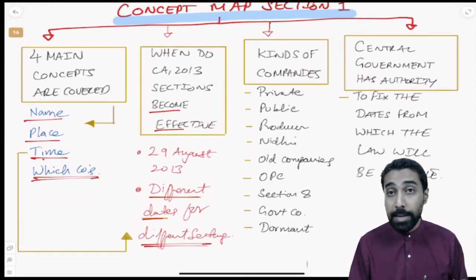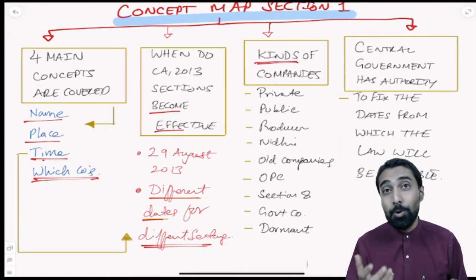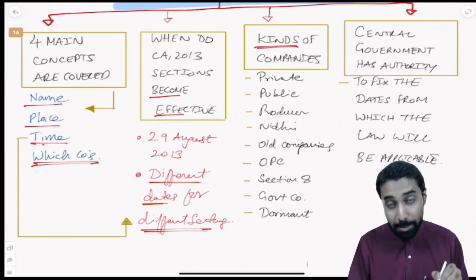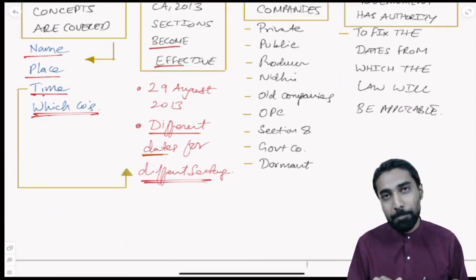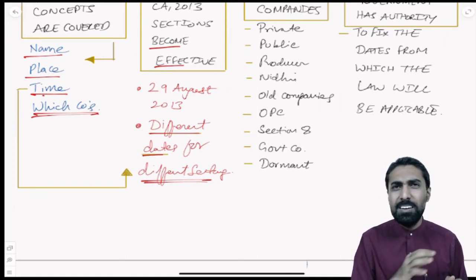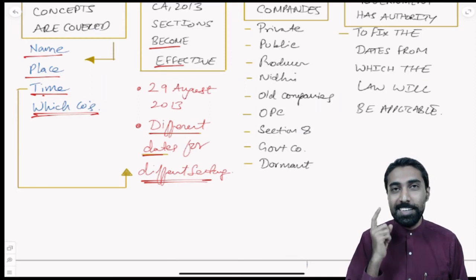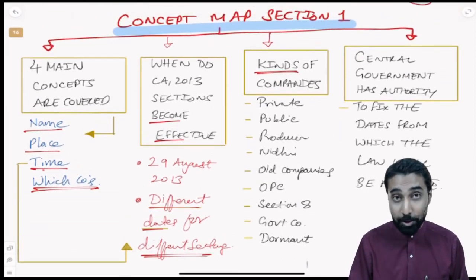Then the next concept is, what concept? Kind of companies, to which companies this whole act will apply. Private company, public company, producer company, Nidhi company, old companies meaning companies under previous company laws. So many other. Section 8, OPC, government, dormant. So many things are there just in this one section 1 subsection 4. That is a concept for you in the concept map.